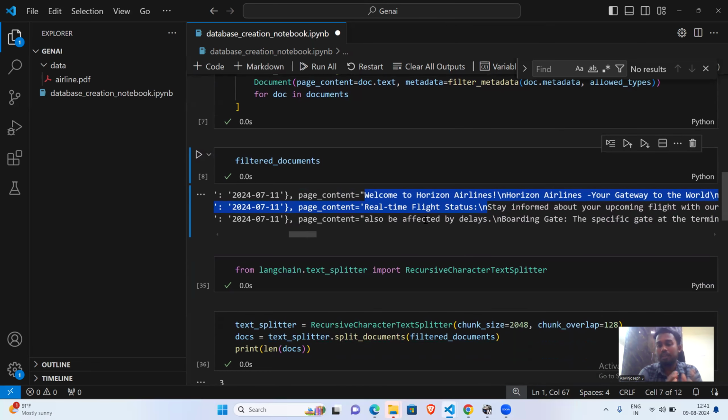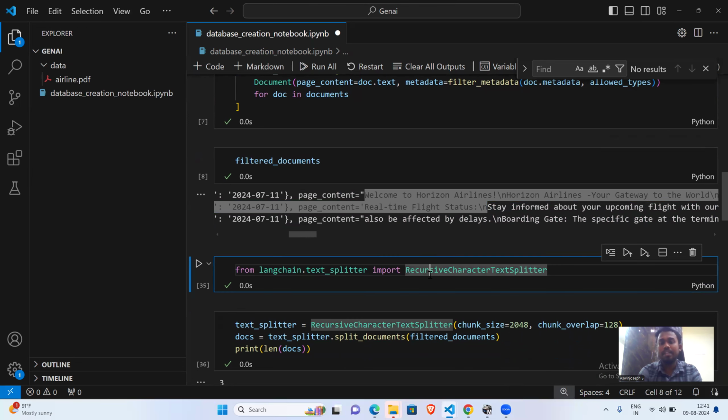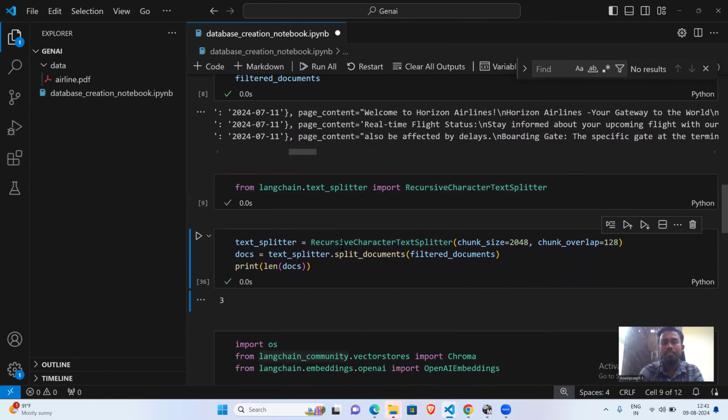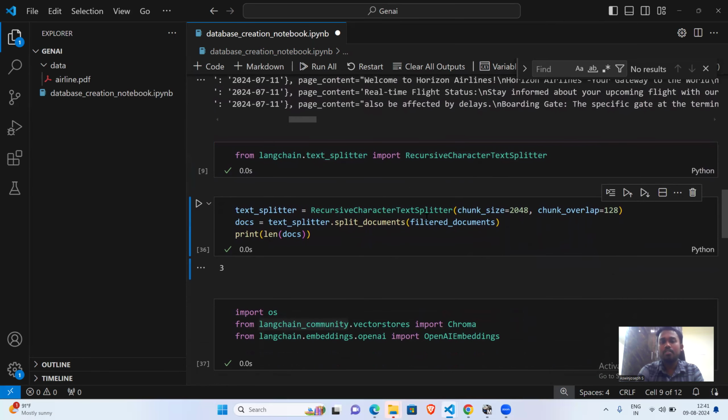And like I said, once we read the PDF, we have cleaned it. We will be going for the text process. So we'll be splitting the text. For that, I'll be using the recursive character text splitter from Langchain. Let me run it. Okay, so now I'm going to initialize this recursive character text splitter. The chunk size I'm giving is 2048 and overlap 128.